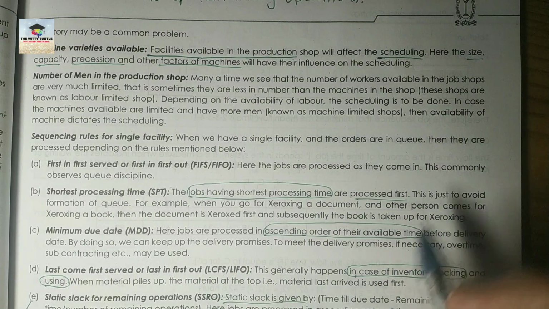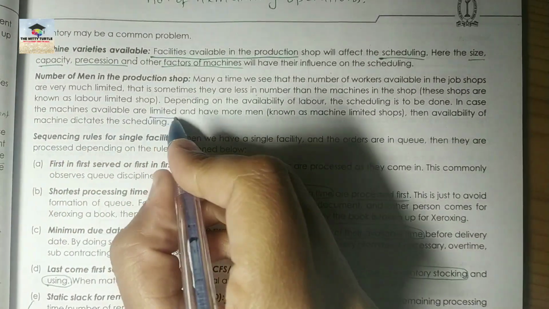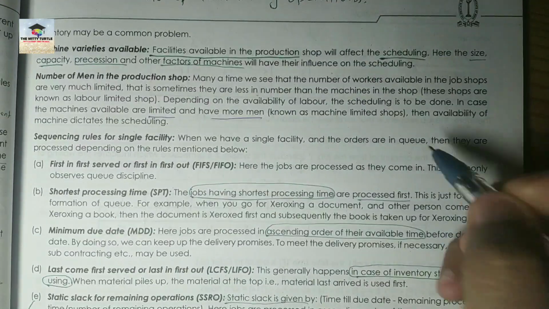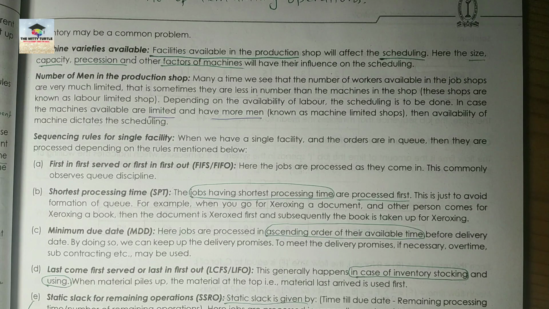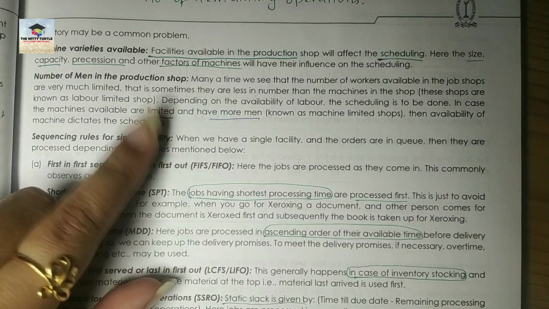So in case the machines available are limited and we have more men, then availability of machine dictates the scheduling. Whichever is the limiting factor, all of you have studied the concept of limiting factor in your costing, right? Break-even point costing, marginal costing. So whatever is your limiting factor, according to that dictates the scheduling. That means keeping that in view, you have to consider that and accordingly make your scheduling, right? I hope you have understood till here.